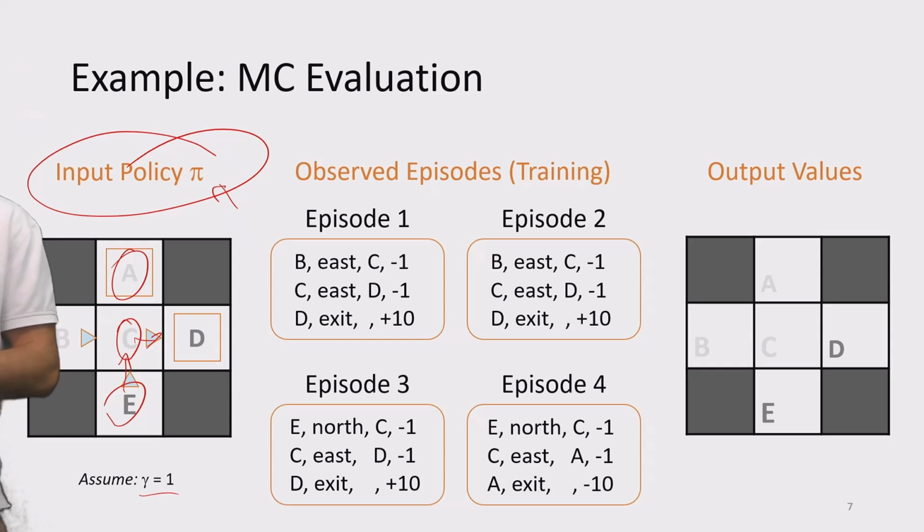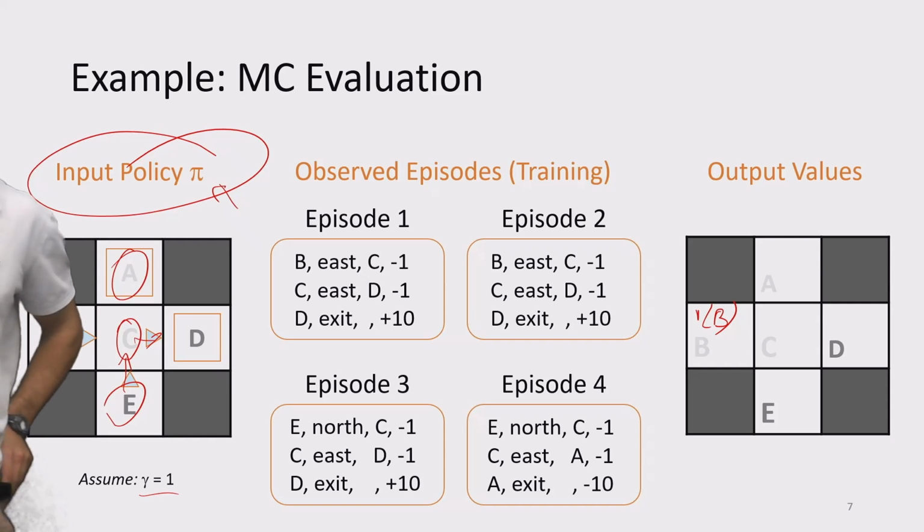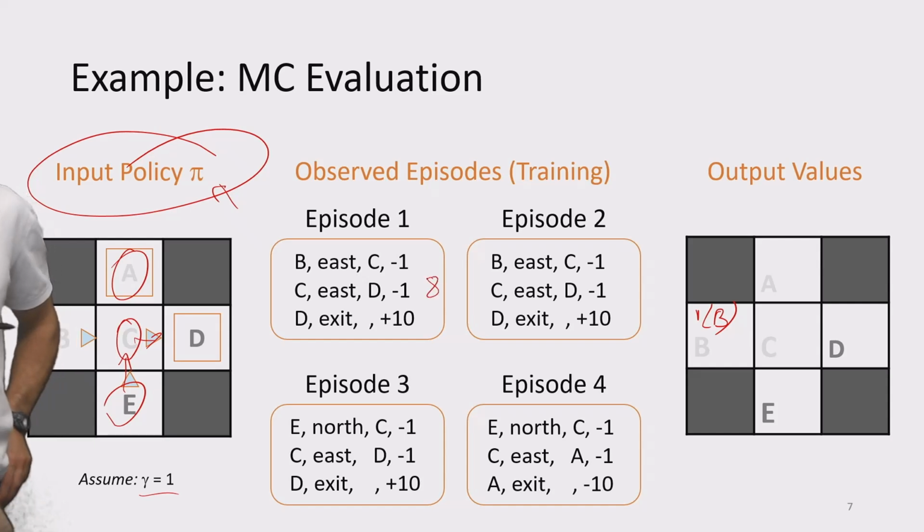So what is the V of B? V of B based on Monte Carlo estimation. Given the first episode? No, given all episodes. Right, so let's see. So at episode 1, we saw a sum of reward of 8, right? Again, we use a discount of 1 just for simplicity. In episode 2, starting from B, we saw a sum of reward of 8. And in episode 3 and episode 4, we never saw state B. Okay? So the state value estimation is the average G, capital G, that we saw, which is 8.